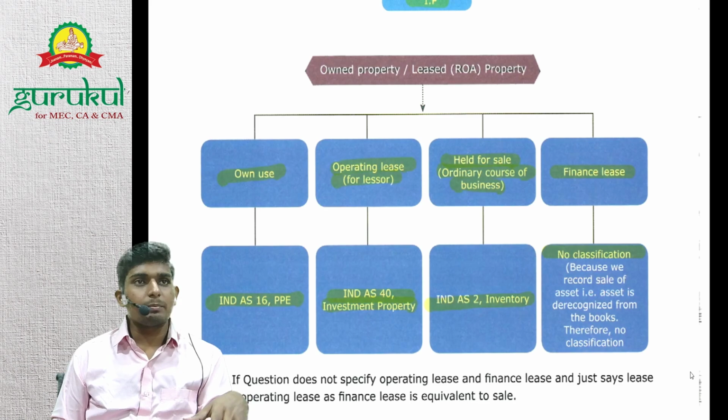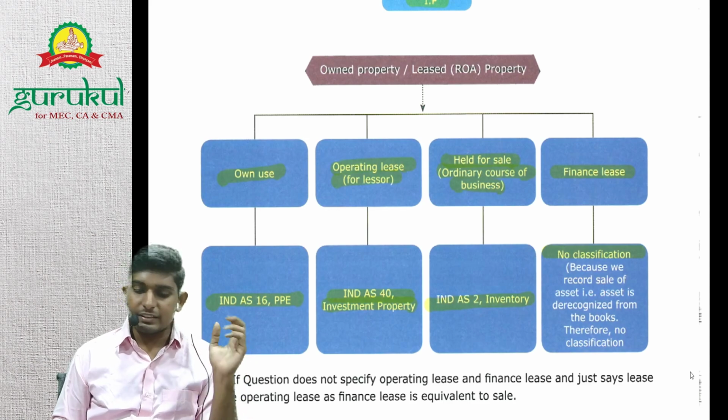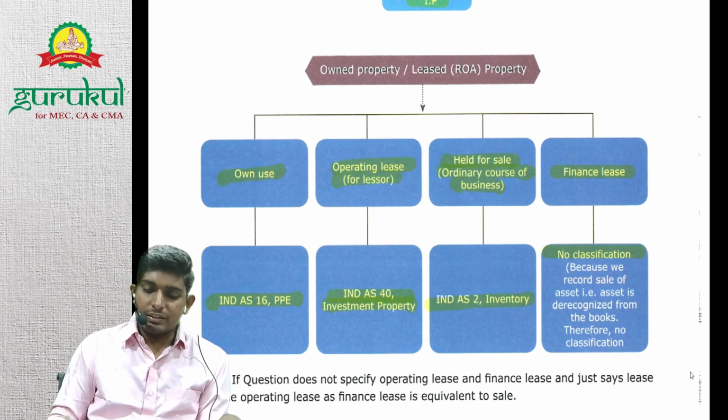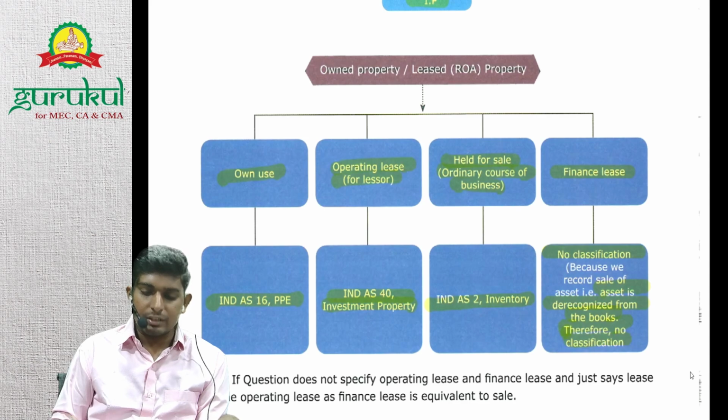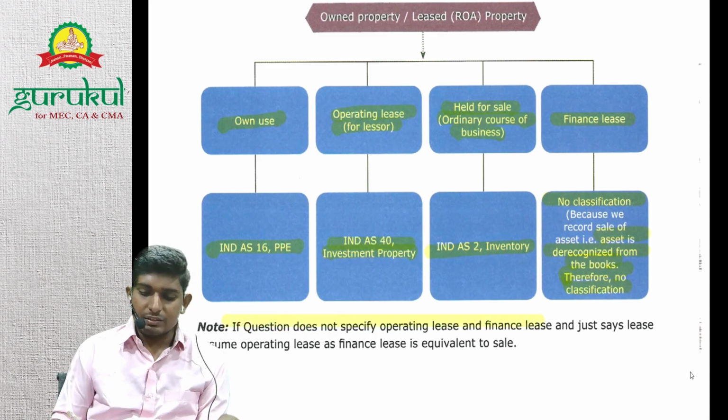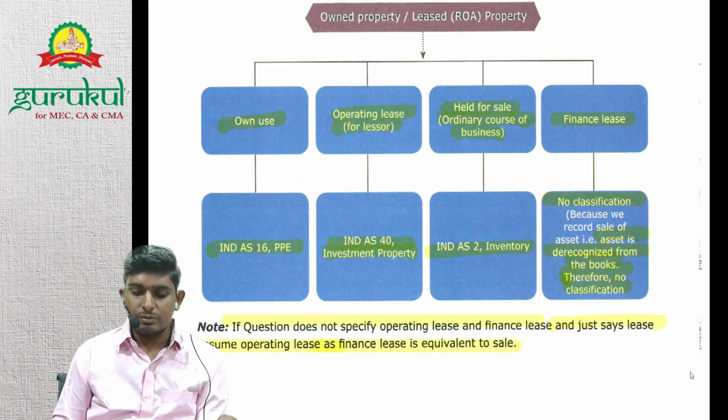If he fails to make payment, then we'll record back the asset. Yes, that we'll study in detail in our Ind AS 116. So finance lease is basically no classification, because we just de-recognize the asset. Asset is de-recognized from the books, therefore no classification. If the question does not specify operating lease or finance lease, and just says lease, assume operating lease, as finance lease is equivalent to sale.